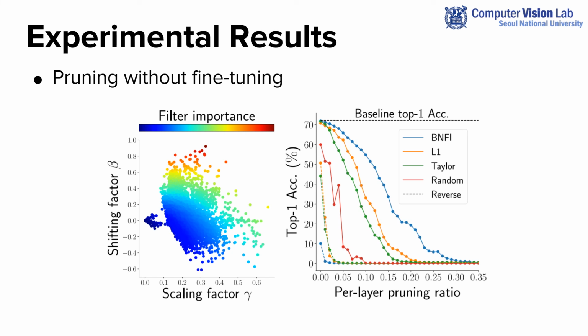To validate the effectiveness of BNFI, we prune a pre-trained network with different importance measures and compare the performance degradation of the resulting pruned network. The left figure visualizes the importance mapping in a pre-trained MobileNet V2. And the right figure demonstrates that BNFI can find unimportant or important filters better than the existing metric-based methods.